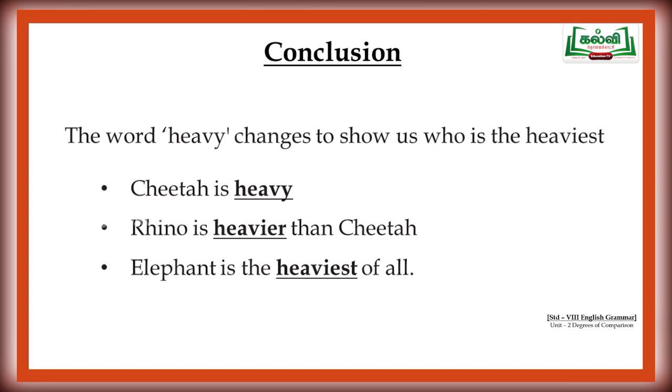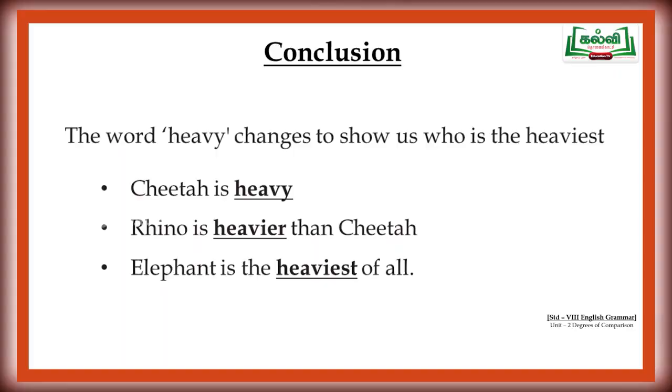How can it be done? Shall we see? Yes. See the first sentence. The cheetah is heavy. Now, the second sentence. Rhino is heavier than cheetah. So, here we are comparing two animals. The one is rhino and second one is cheetah.